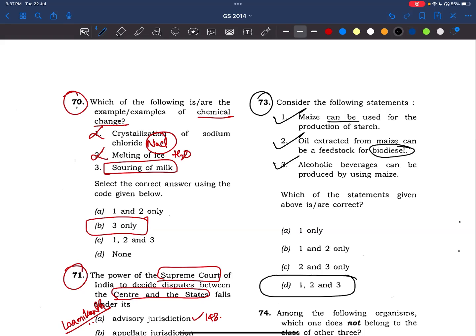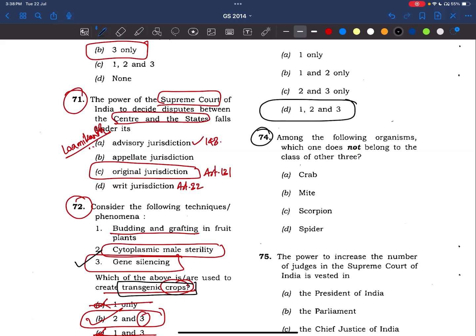Okay, very simple. So we need to read about maize as a crop, how it is grown, which type of crop it is, right? And also what are the crops which are used in the production of biodiesel. Okay, so these things will be important. Let's make notes on it. Now, coming to 74th question.